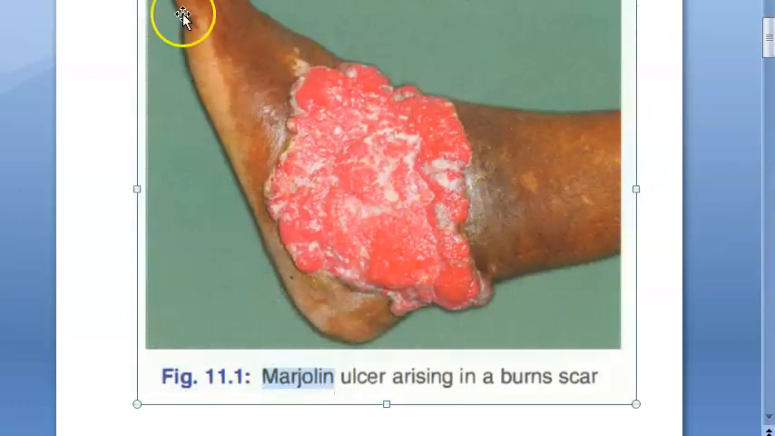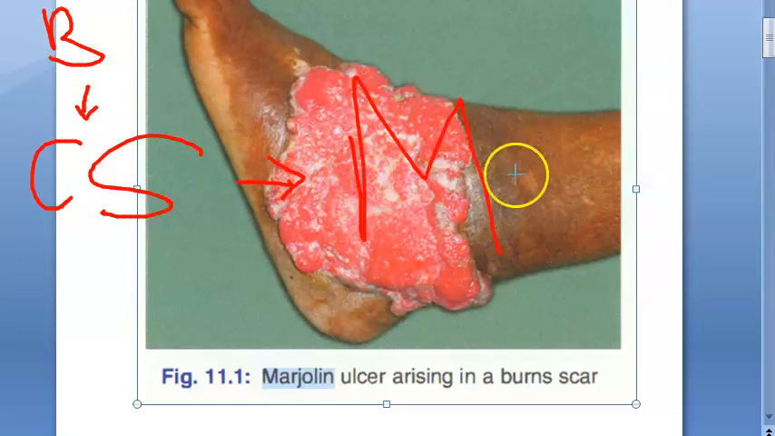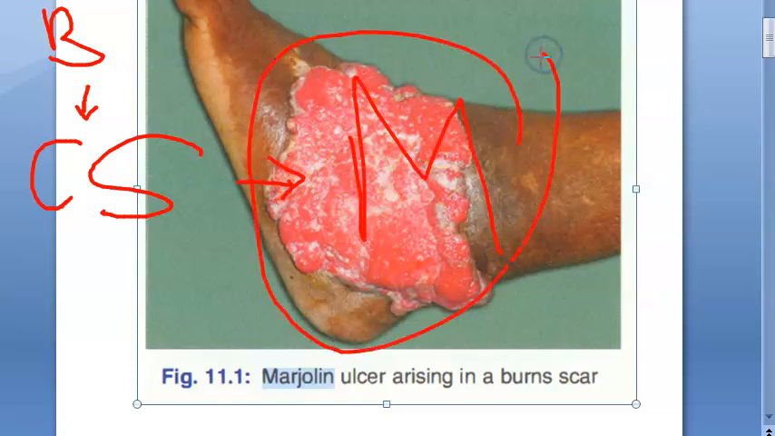So basically here you can see the foot of the person. This is the left foot, isn't it? So basically this person had a burn and then this burn has left a scar. This is a chronic scar. So what will happen whenever there is a chronic scar, right? Especially after burns, if there is a chronic scar, that will lead to this Marjolin's ulcer, which is a malignant skin tumor, an epidermal tumor.